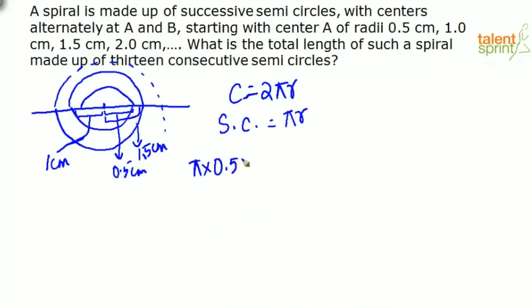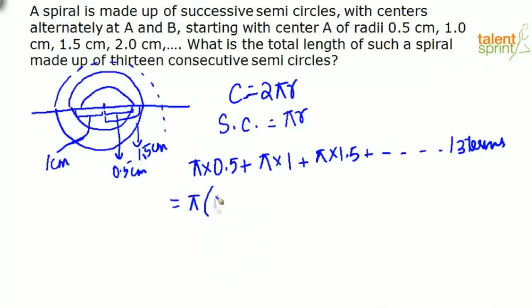What is the circumference of the next semicircle that is made? Pi into 1. The next one, pi into 1.5. Like this, there are 13 semicircles that we are making. So totally we have 13 such terms. Here the pi is common, so I can take it out and write this expression as 0.5 plus 1 plus 1.5, extending it to 13 terms.